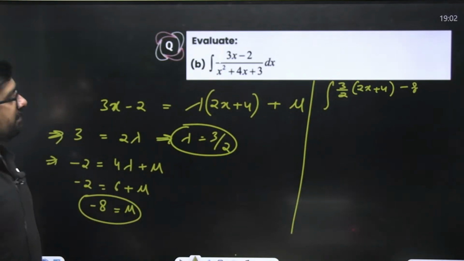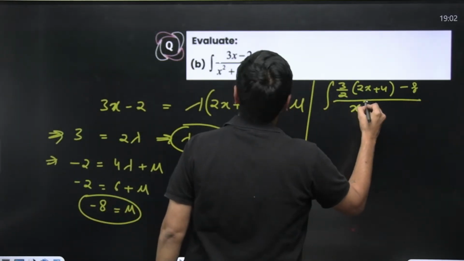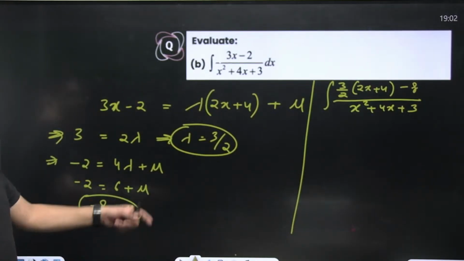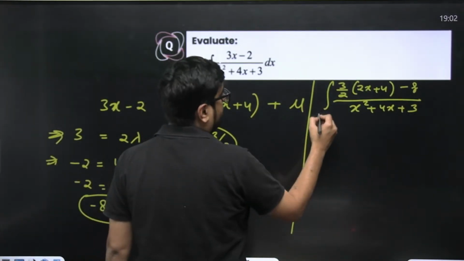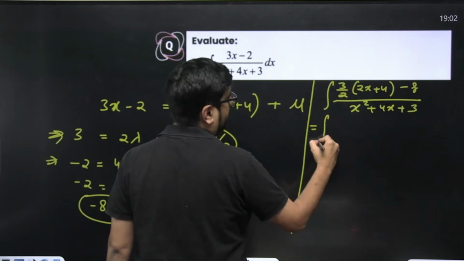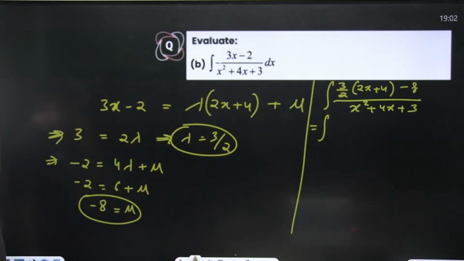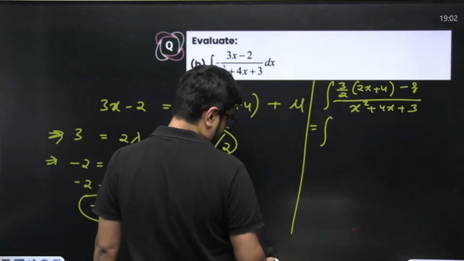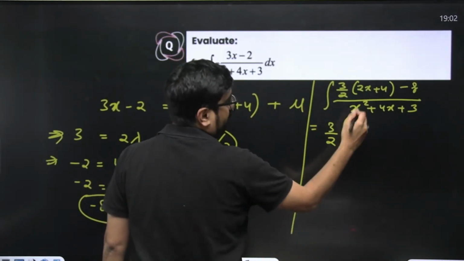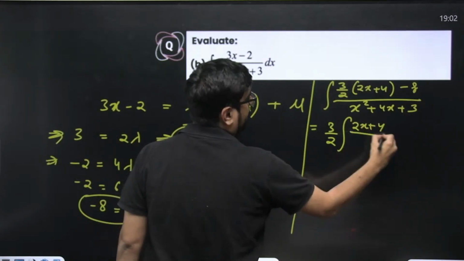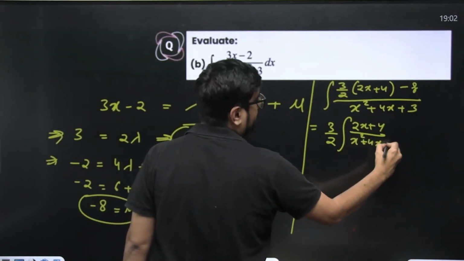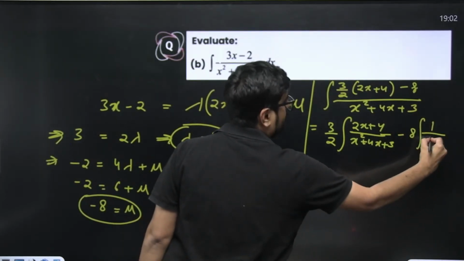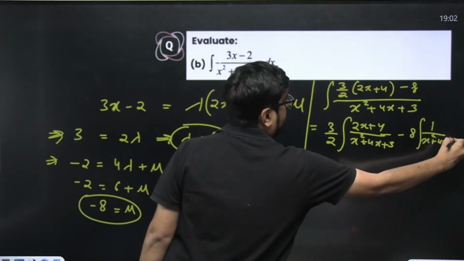Divided by this quadratic only, x square plus 4x plus 3. Now, how did it help? Now you can separate the terms. 3 by 2 you'll take out. The integral will become 2x plus 4 divided by x square plus 4x plus 3, minus 8 you'll take out, integral of 1 by x square plus 4x plus 3.